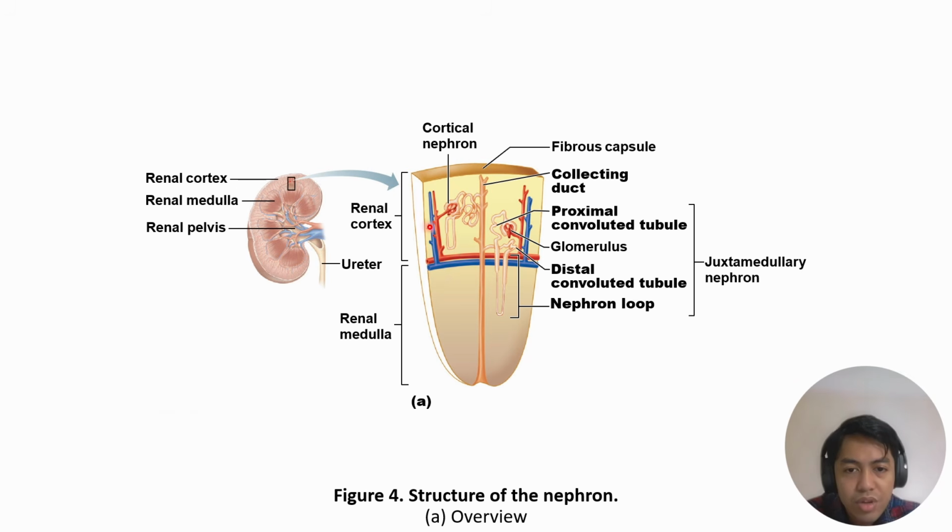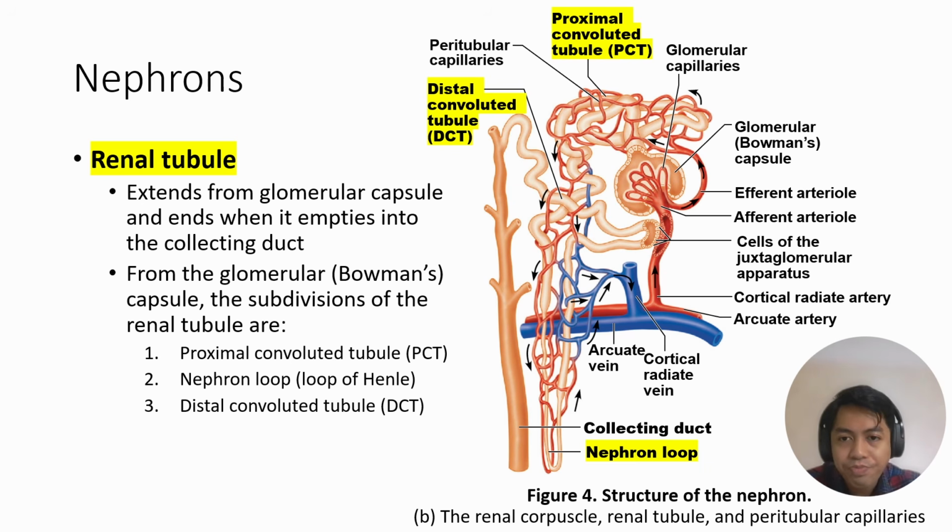So this is what the nephron looks like as you zoom in on the kidneys. So here, as you zoom in at the junction of the cortex and the medulla of the kidney, you can find millions of nephrons. So as the components of the blood are filtered out into the capsule, these components will then proceed to the renal tubule. So this is now the renal tubule.